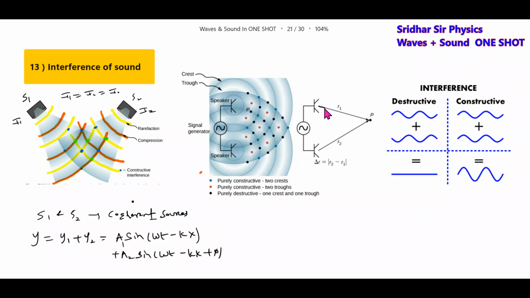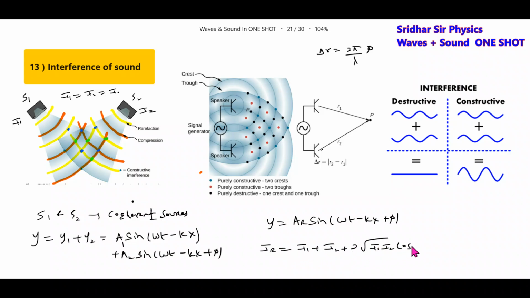Different waves. So this wave will cover a distance r1. This will cover r2. Due to that path difference r1 r2, we'll get the phase difference. Then the resultant equation is given by A_R sin(ωt − kx + φ). So the resultant intensity I_R is equal to I1 plus I2 plus 2 root I1 I2 cos φ. The phase difference depends upon the path difference. Wave 1 will cover path x1, wave 2 will cover path x2. The difference of this path is r2 minus r1.